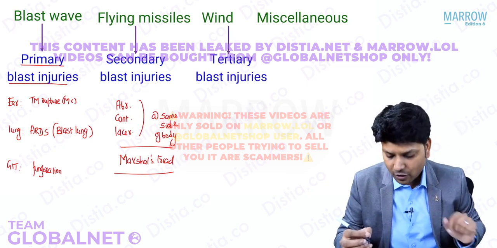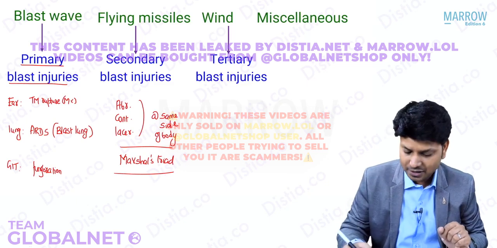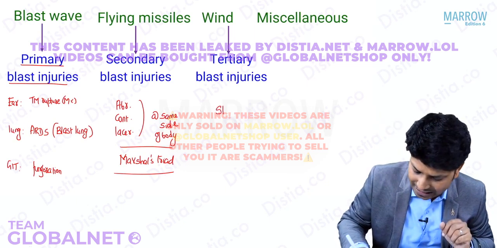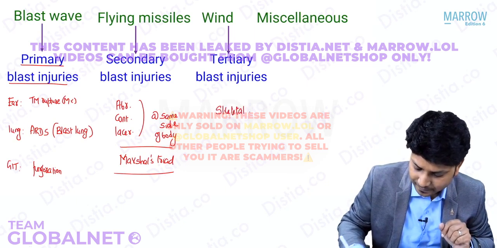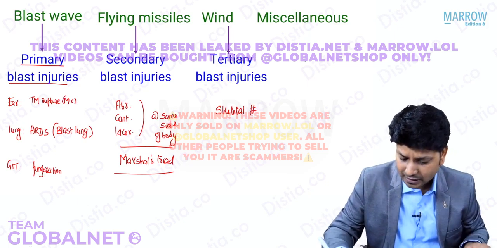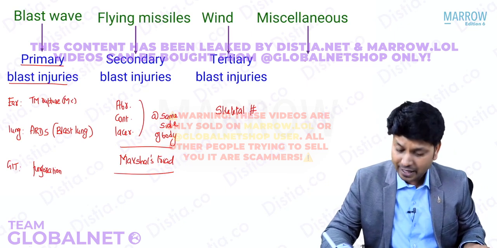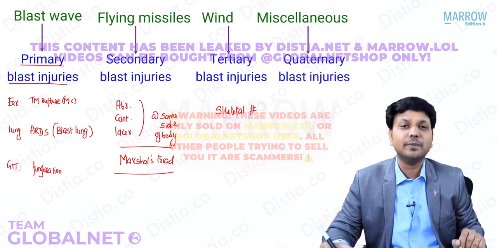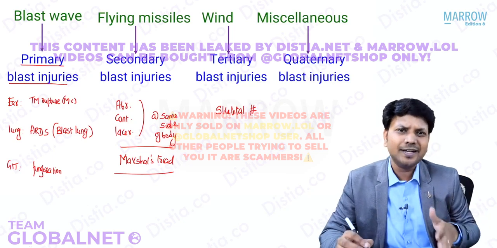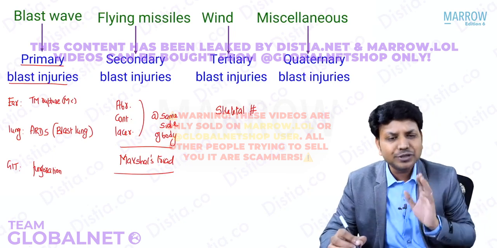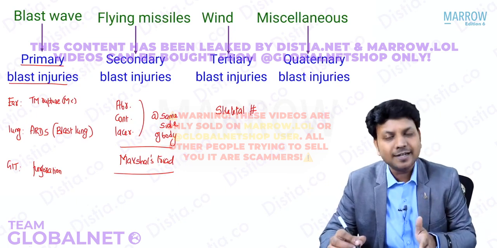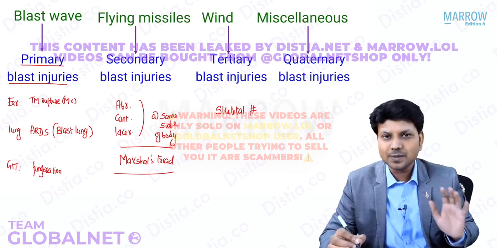And coming to the third product, that is wind. Injuries produced by wind, we call tertiary blast injury, where I told you a person can be thrown away. When the victim is thrown away, the person can get skeletal fracture. And the last one, I told you, is miscellaneous. There can be a building collapse, there can be a fire in the building. All these injuries are called quaternary blast injury. It's very simple: primary, secondary, tertiary, quaternary. You just have to know the sequence. First one is blast wave, second one is flying projectile, third one is wind, and the last one is miscellaneous.